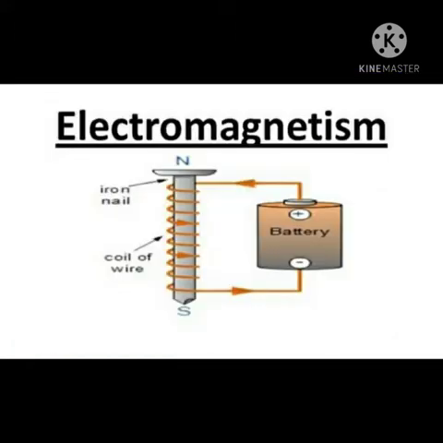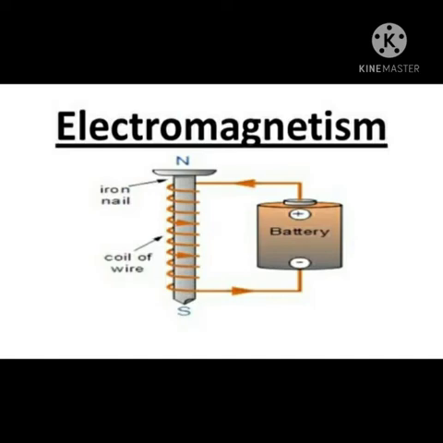Now we'll study about electromagnetism. To produce a much stronger magnetic field, we need to use electricity by using coils of wire wound around a soft magnetic material such as an iron core. We can produce very strong electromagnets for use in many different types of electrical applications.